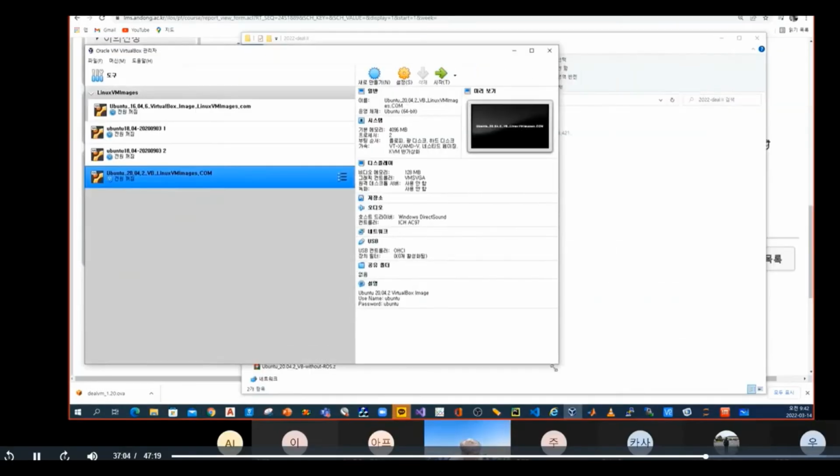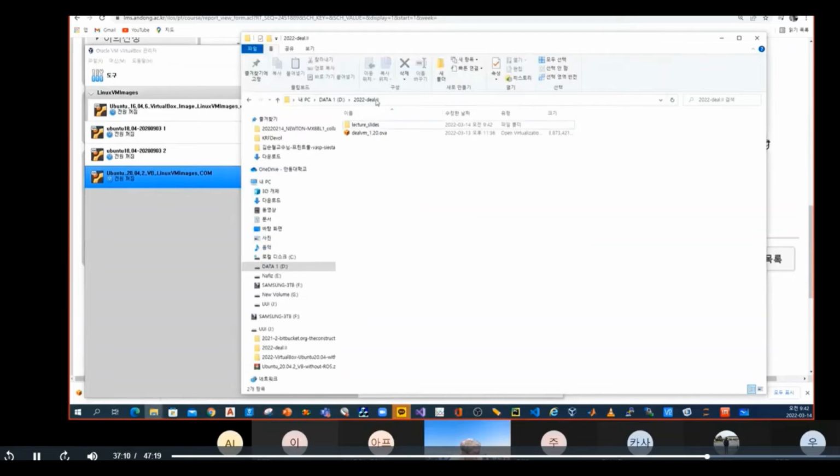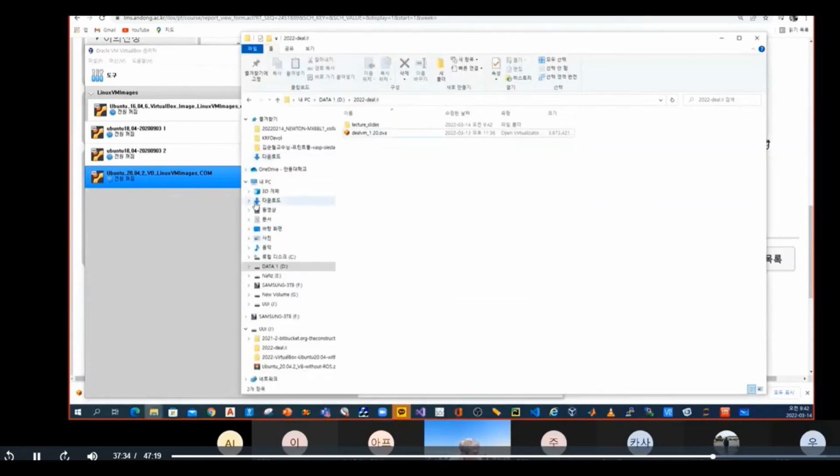Then you don't need to worry about how to install Ubuntu or how to install Deal.ii. Why? Because this file already includes the Ubuntu and Deal.ii software, so let's import it here. That's it. This is the simplest way to install Ubuntu and Deal.ii on your Windows operating system.